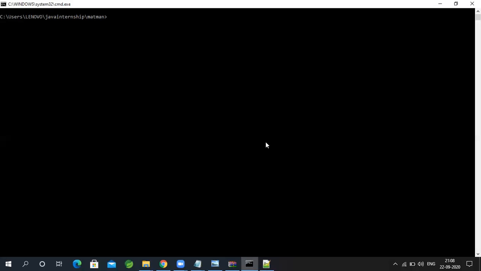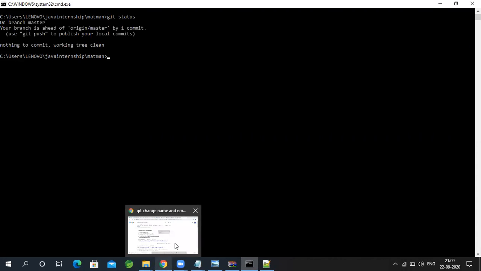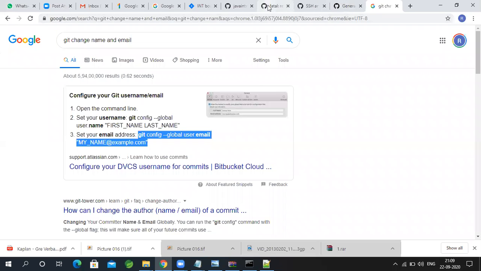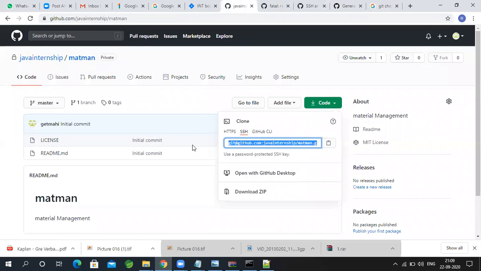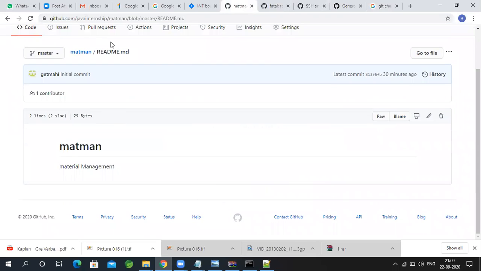So now what I have to do is I am doing the git push. Let me run the status command. It says I'm ahead of origin master and nothing to commit, working tree is clean. So let me go to GitHub and see if my file changes are reflecting. Okay, my file changes are still not there because my changes are in the local repository only.